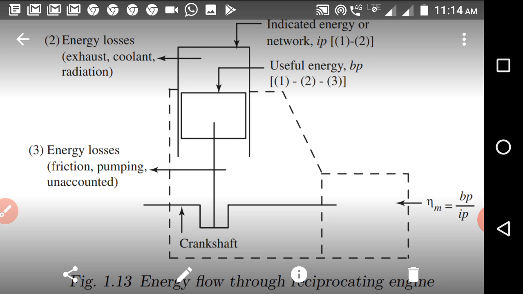Then we have discussed that while applying the first law of thermodynamics on the engine, most of the heat energy is carried away by the exhaust gases. The heat transfer occurs at constant pressure, so we can use the basic formula for heat transfer at constant pressure to find the heat carried away by the exhaust gases.